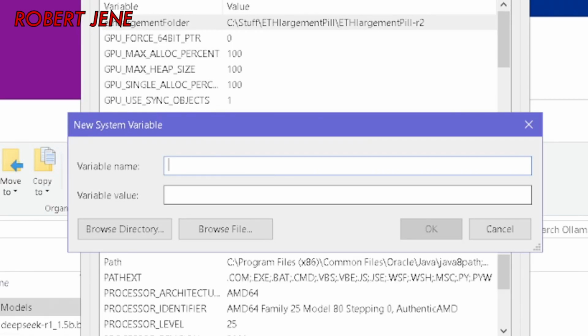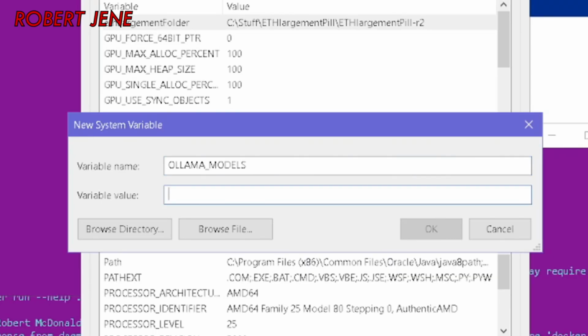In here, you want to type OLLAMA_MODELS. And then press Tab to go to the next box or click down there, and then paste in the path to the models folder that you made earlier, like this. And then you will hit OK. I'm not going to hit OK because I already have it set up in there.